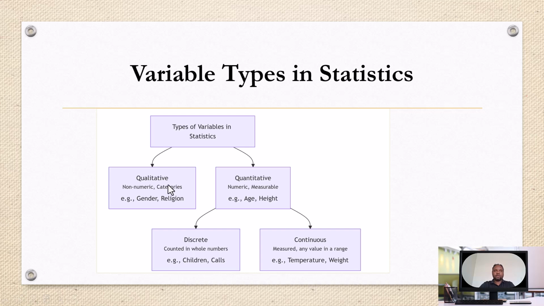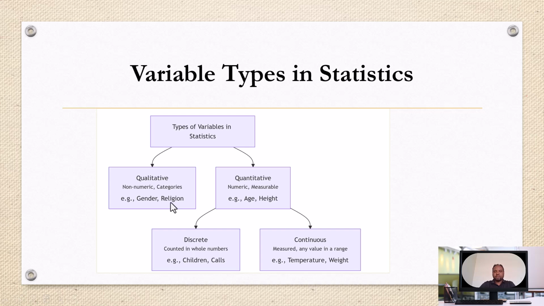What does it mean, qualitative variable? A qualitative variable is non-numeric, whose value is not expressed by numbers. These are labels or categories. They answer questions like what kind, what type, which group. With these variables, you cannot do mathematical operations meaningfully, right?